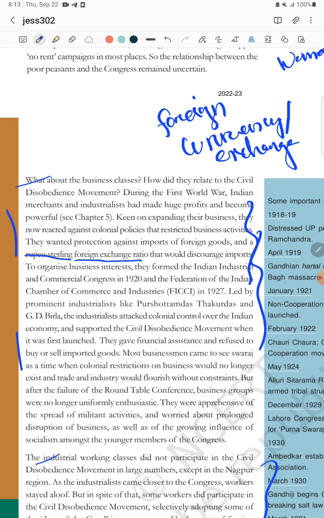If the sterling rate is more, obviously the rupee rate will be less. It is an inverse relationship, understood? The lesser the value of sterling, the lower the exchange rate, and in turn the exchange rate has an effect on imports. So the main intention of these people is to decrease imports.